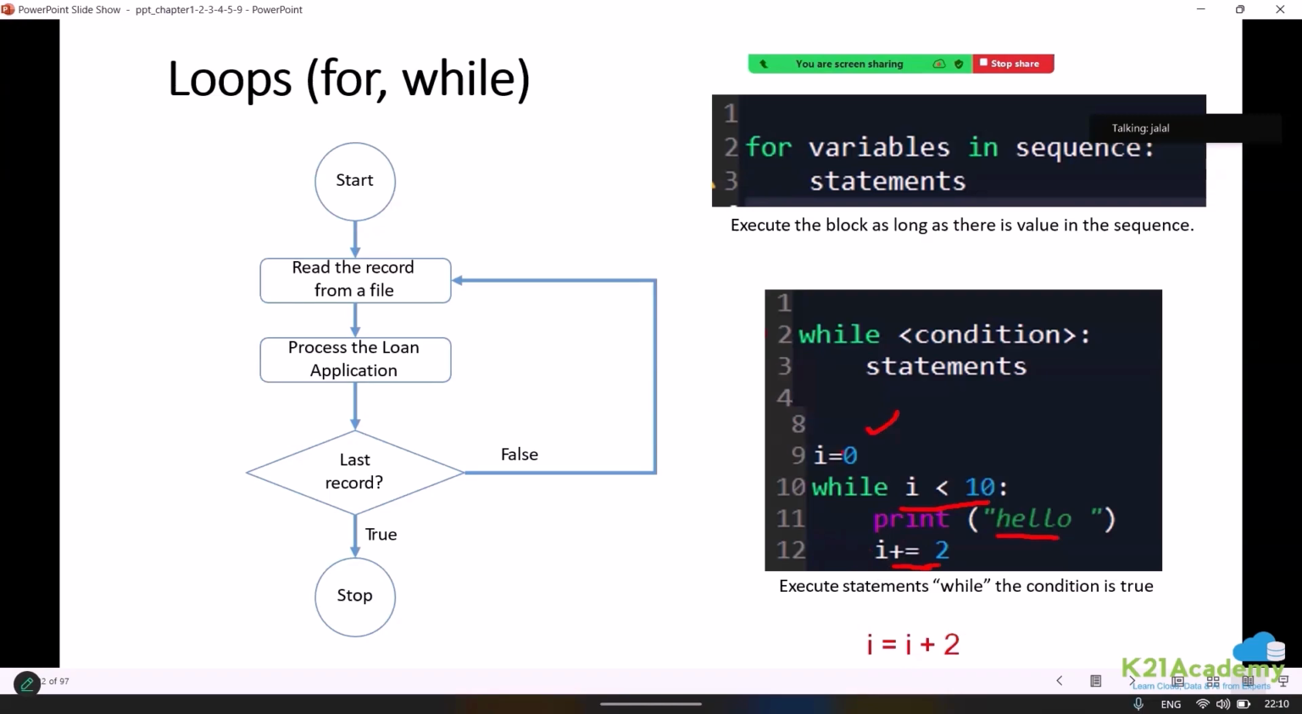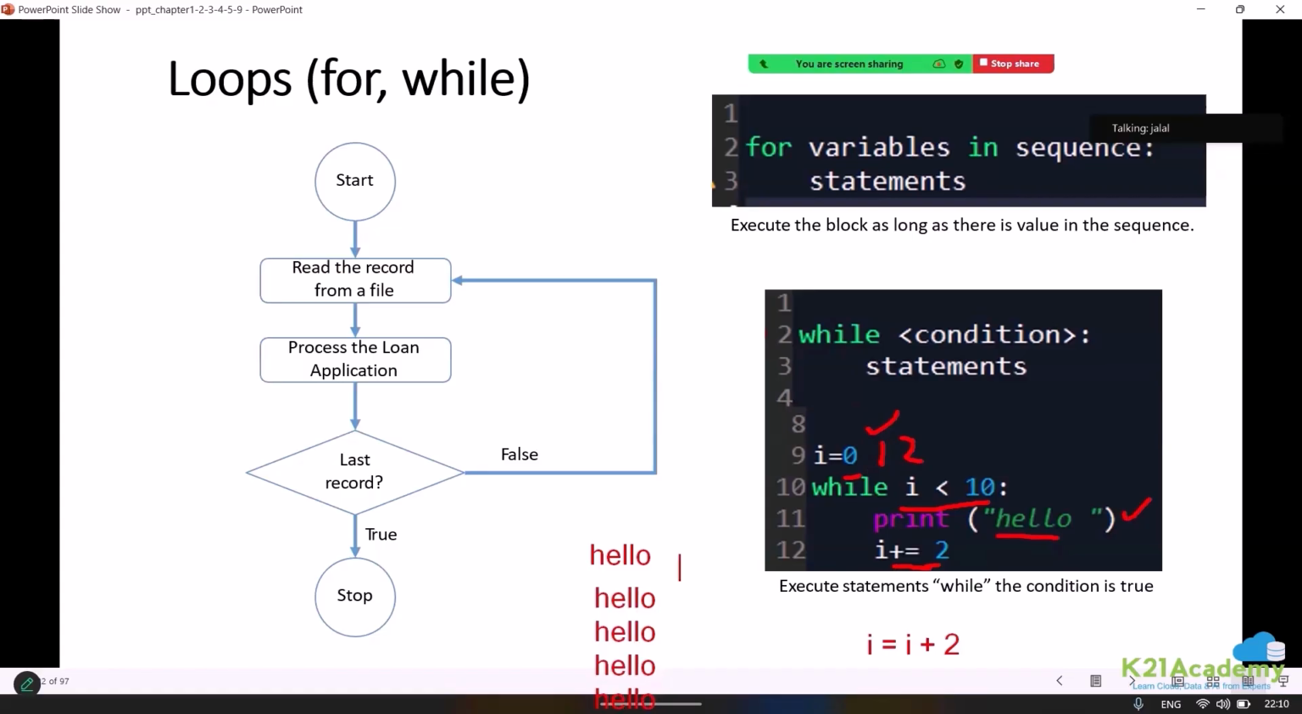Now tell me, what is the first value of I, guys? 0. So the first value will be 0. What is basically going to happen? First time it will print hello. It will see, 0 is less than 10? Yes. So it will print hello for the first time. Once this got printed, I will change from 0 by adding 2, so it will change to 2. Now, is I less than 10? Yes, 2 is less than 10. Again, it will print hello. Next value will be 4, next value will be 6, and next value will be 8.